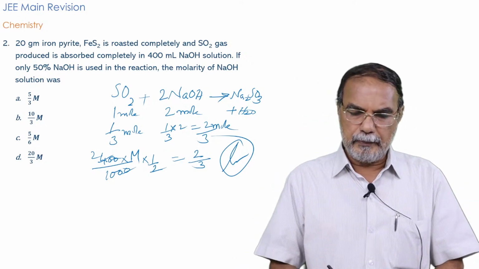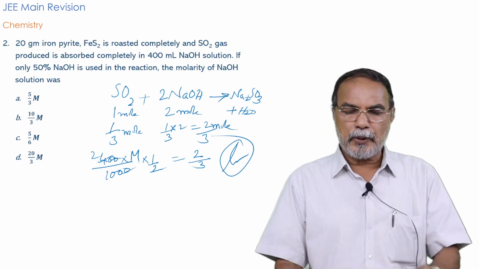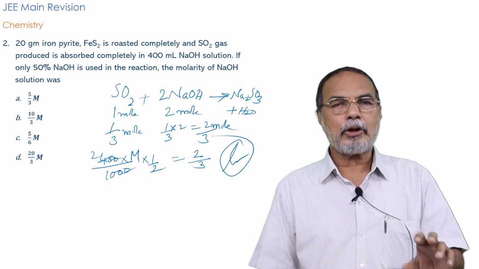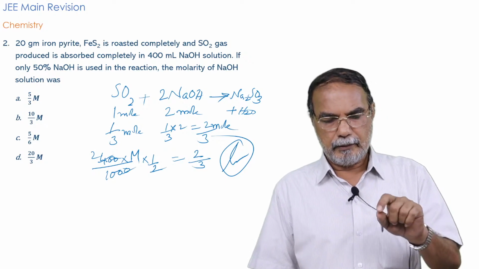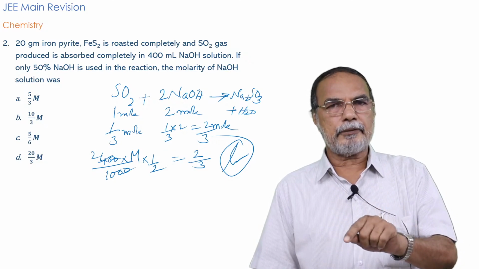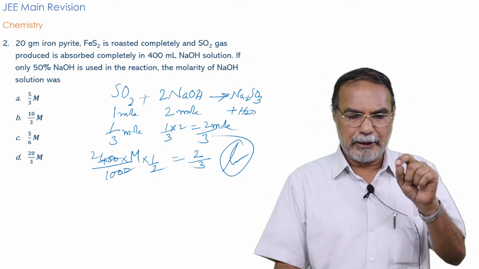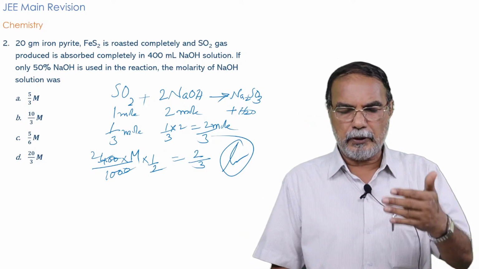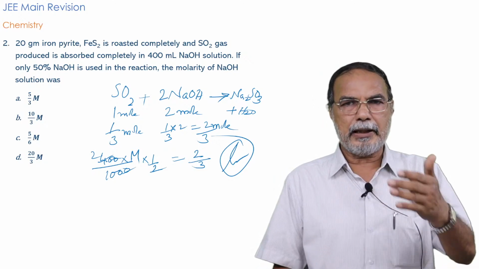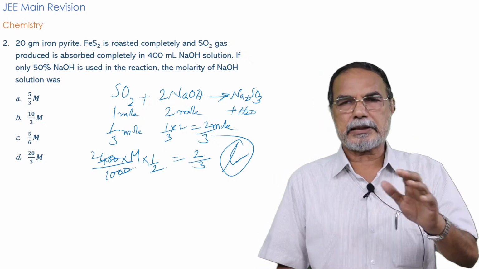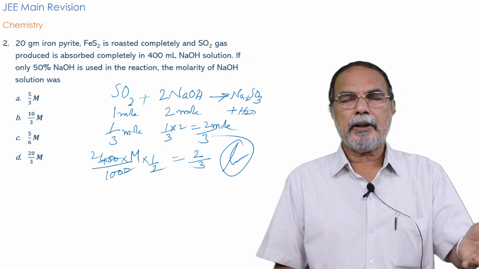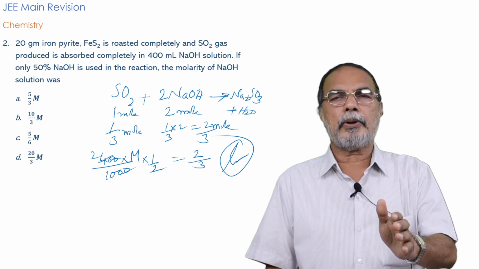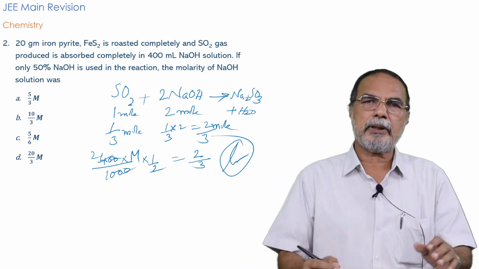So, that is the problem. Remember that it is a good problem. In my humble opinion, it's a good problem because it tests so many things. Whether you are familiar with the oxidation of iron pyrites: it is not ferrous sulfide, it is iron polysulfide. Normal ferrous sulfide is FeS, but iron pyrites is FeS2, FeS plus S. And on roasting, it is completely converted into ferric oxide, and the sulfur part of the ore is converted into sulfur dioxide. This is something that you study in metallurgy.